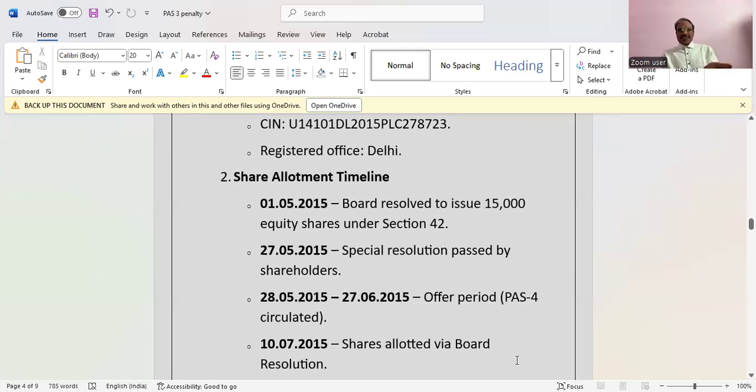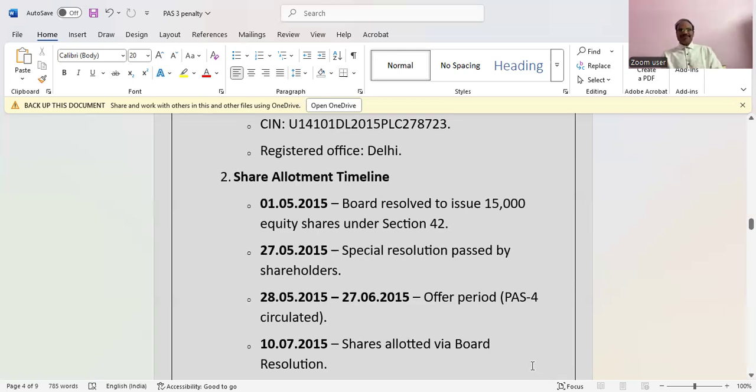Then the offer period ran from 28th May 2015 up to 27th June 2015, so one month's time they have given.